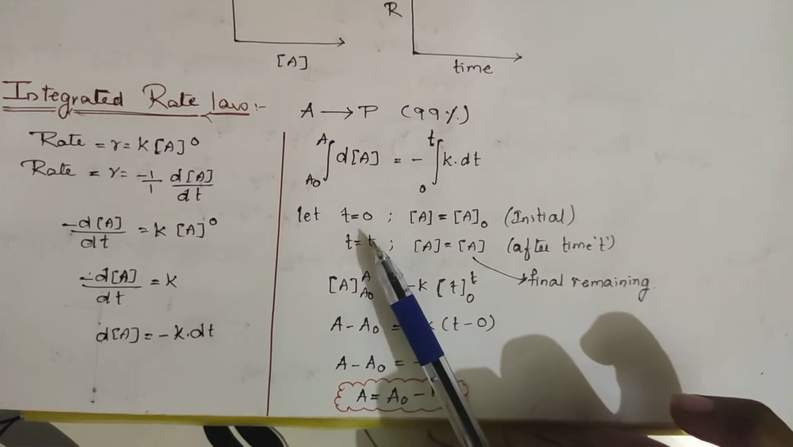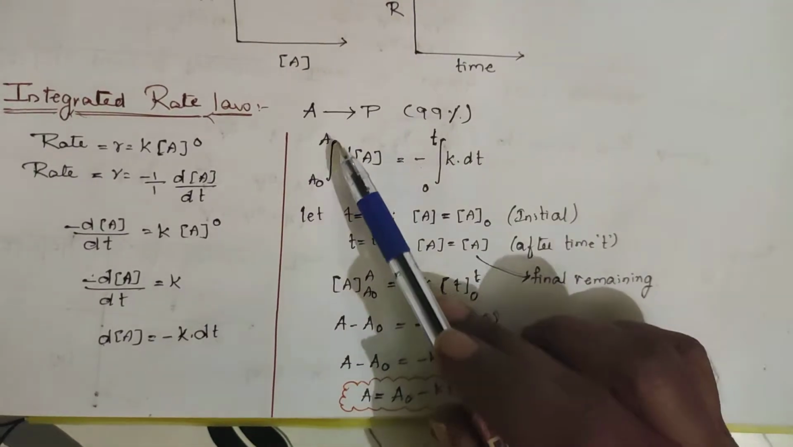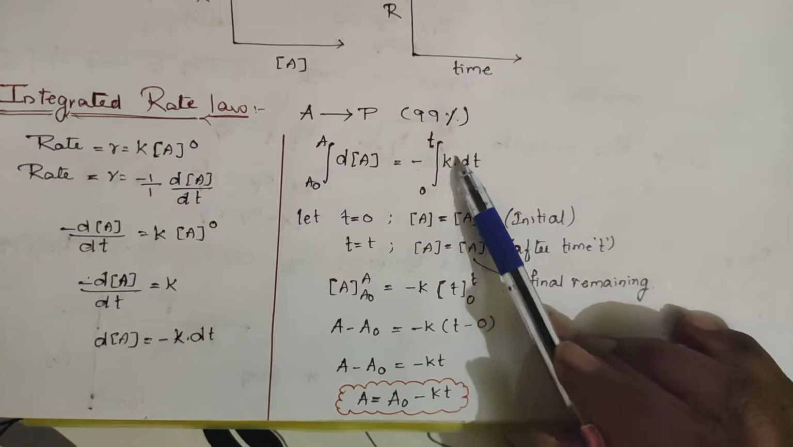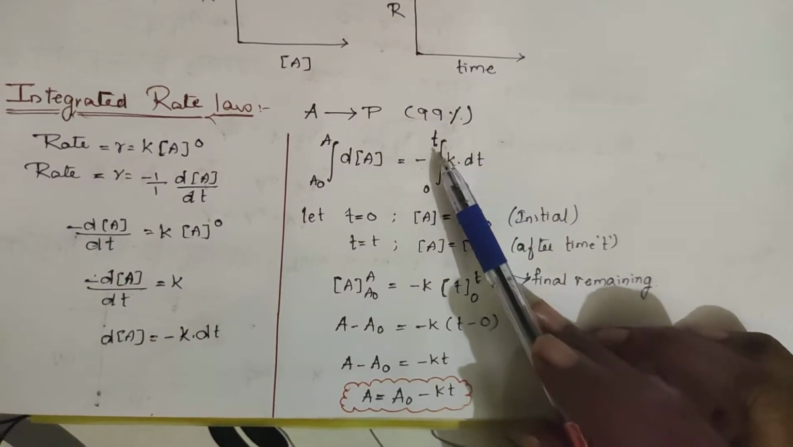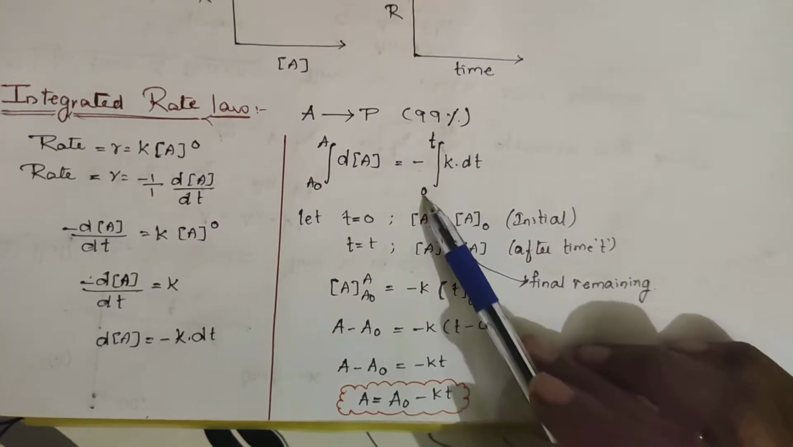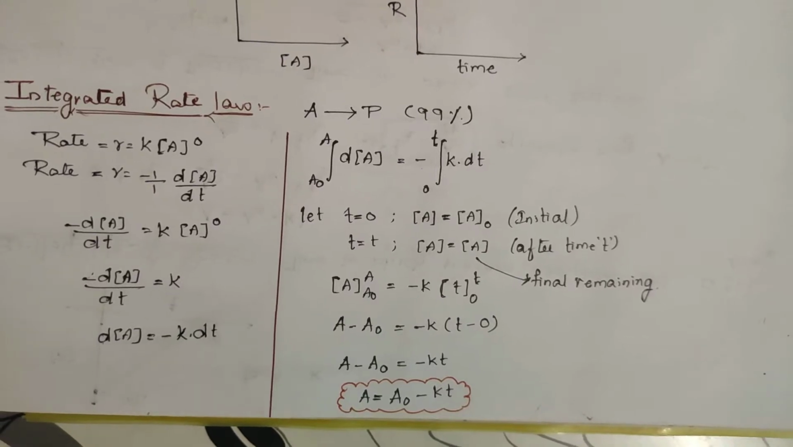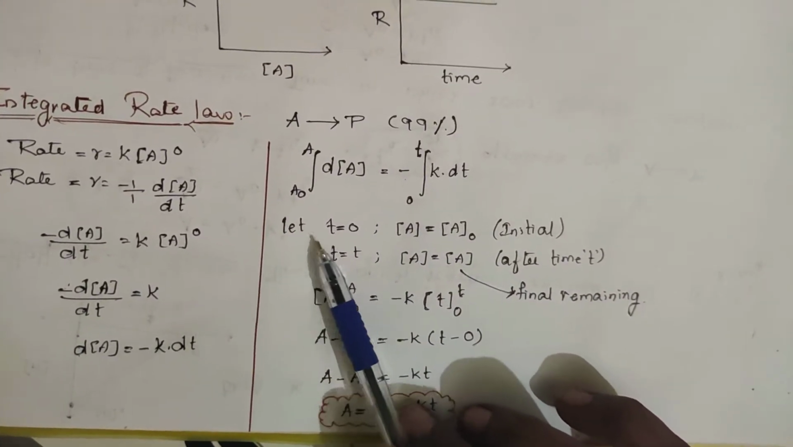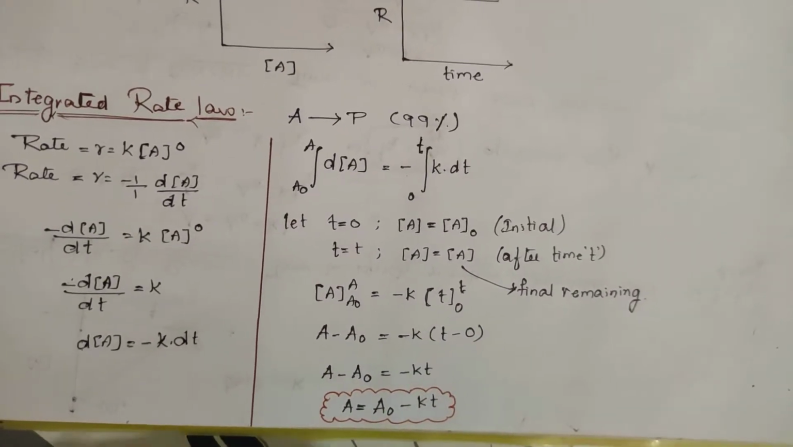Now you can write it as the concentration: upper limit A, lower limit A naught. This is A naught. K is constant, so minus K will come outside, and you integrate only time. The upper limit is T, the lower limit is 0. Now let us assume that time equal to 0 is the starting point of the reaction.